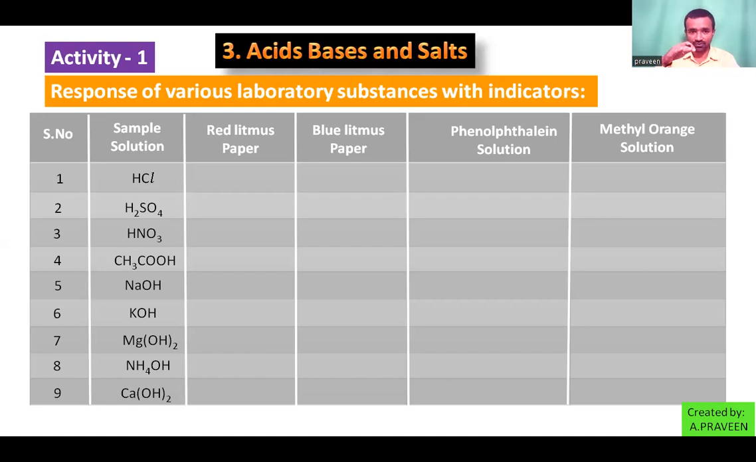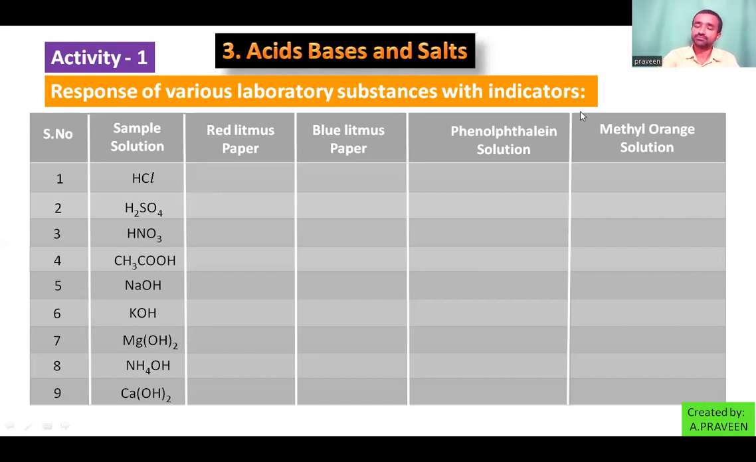Hydrochloric acid, sulfuric acid, nitric acid, acetic acid, caustic soda, potassium hydroxide, magnesium hydroxide, ammonium hydroxide, and lime water, also called calcium hydroxide. So these are the substances you are collecting from the laboratory.